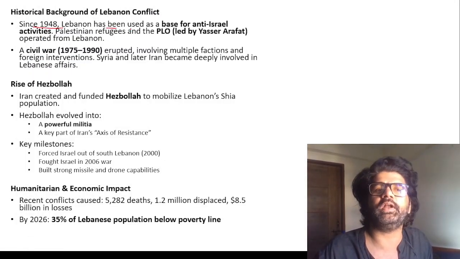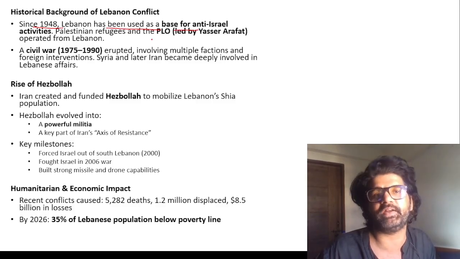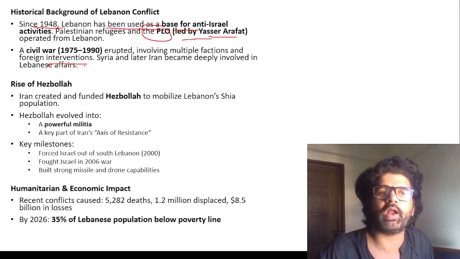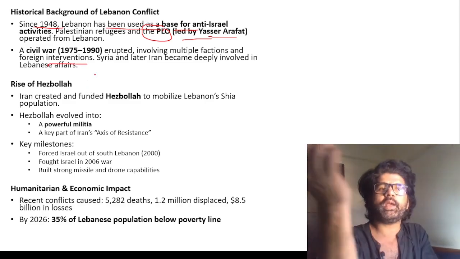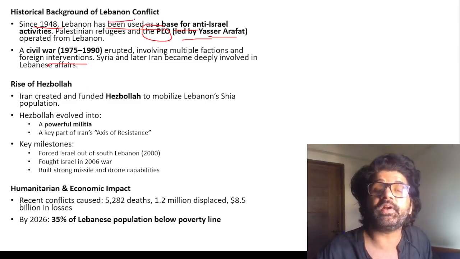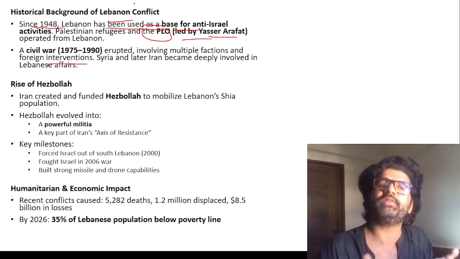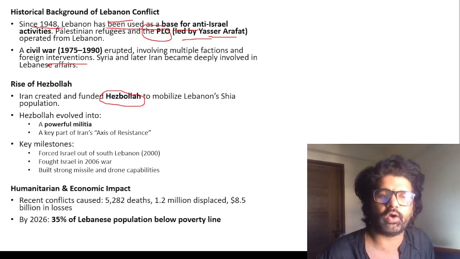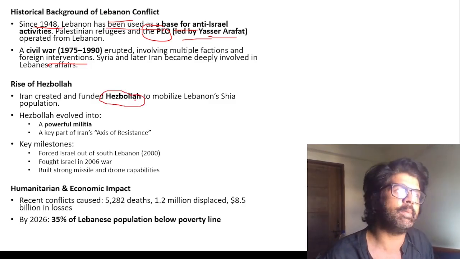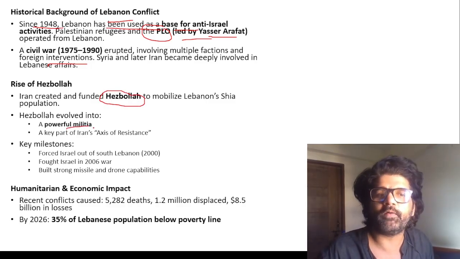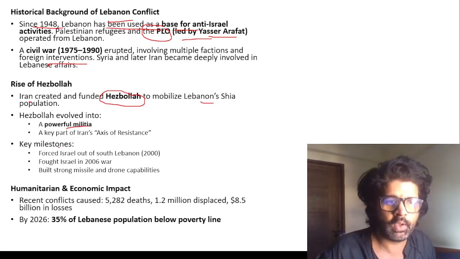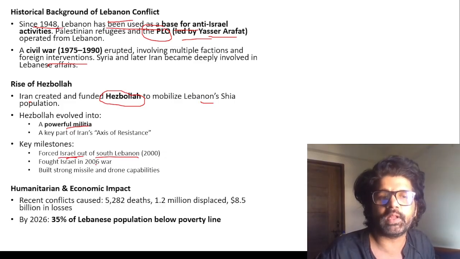Historical background: since 1948, Lebanon has been used as a base for anti-Israel activities. The PLO, Palestine Liberation Organization, Yasser Arafat. A civil war happened there because it's not only a Shia population in Lebanon. There is a significant Christian population there. Because of that, an internal war happened in Lebanon. Slowly and gradually, Hezbollah, a Shia organization, evolved into a powerful militia with the support of Iran, and mobilized Lebanon's Shia population. Key milestone: they forced Israel out of South Lebanon.